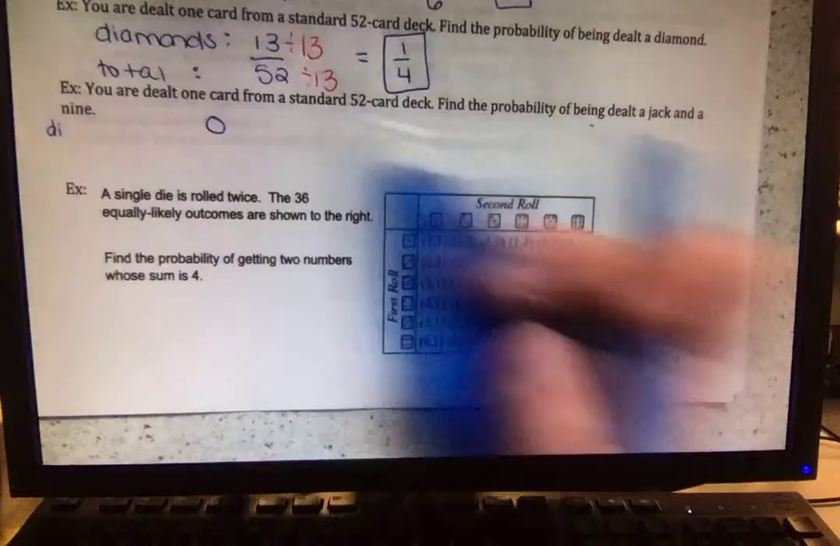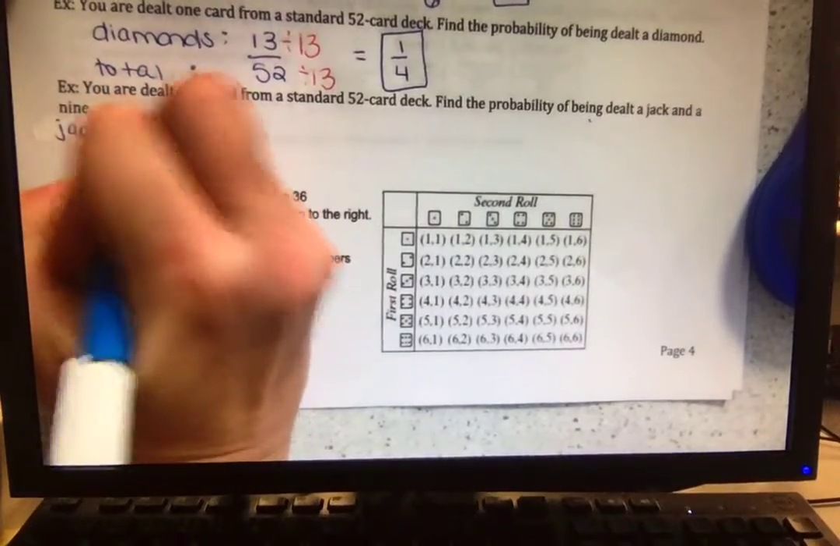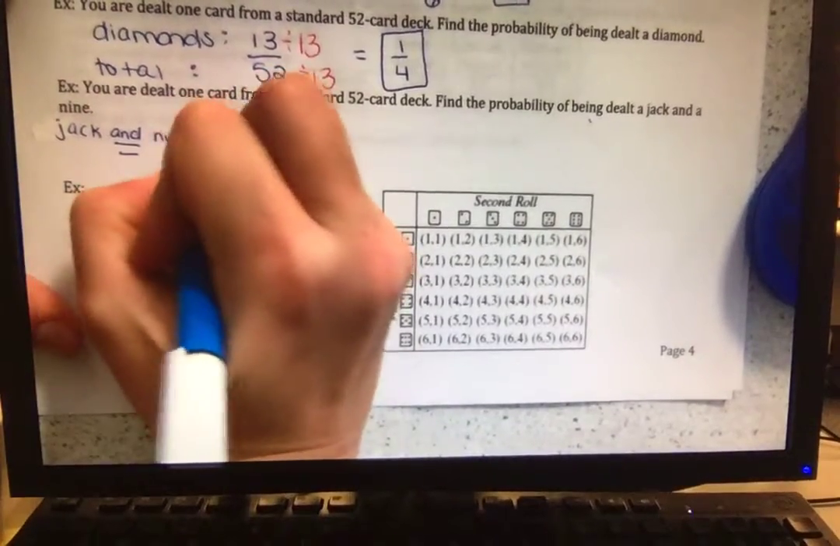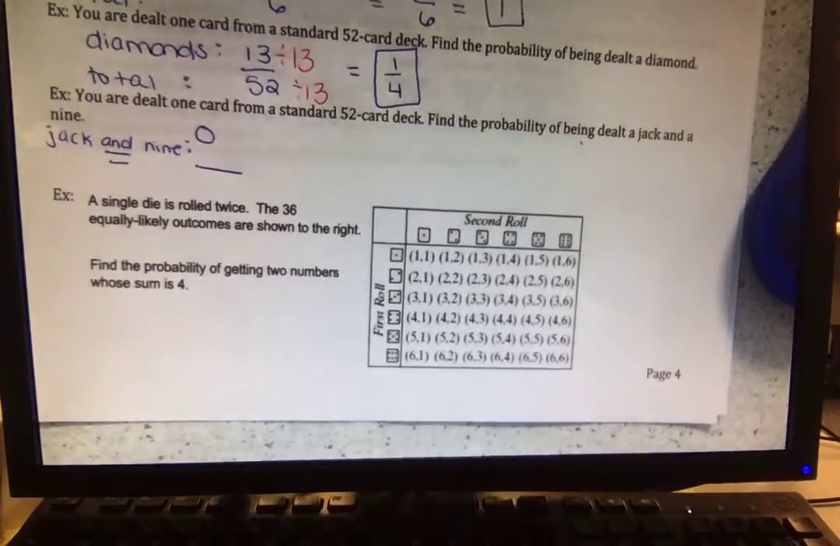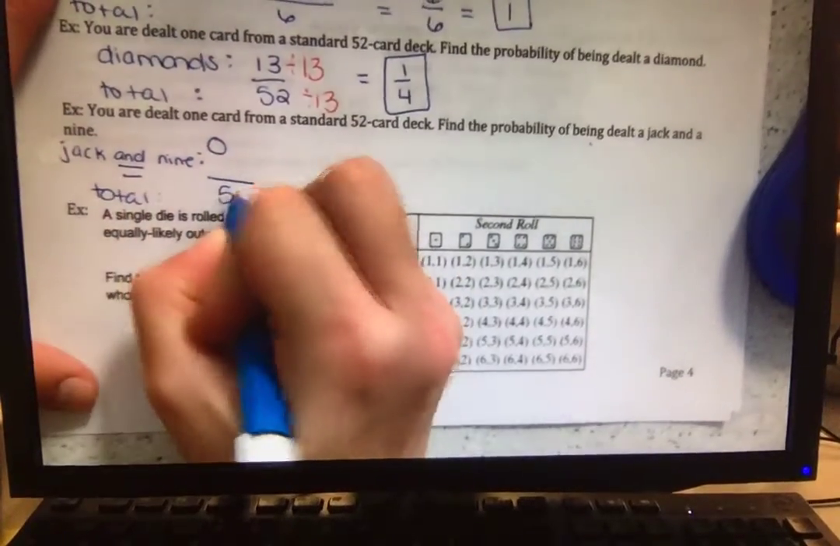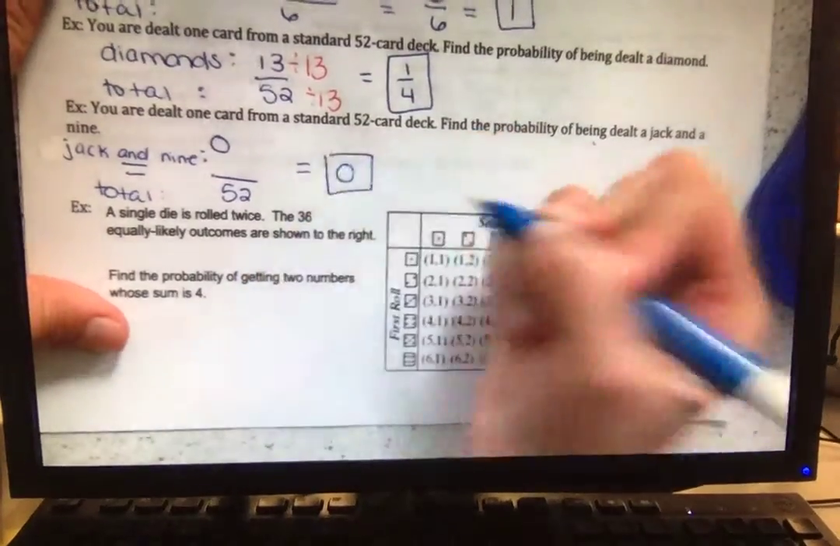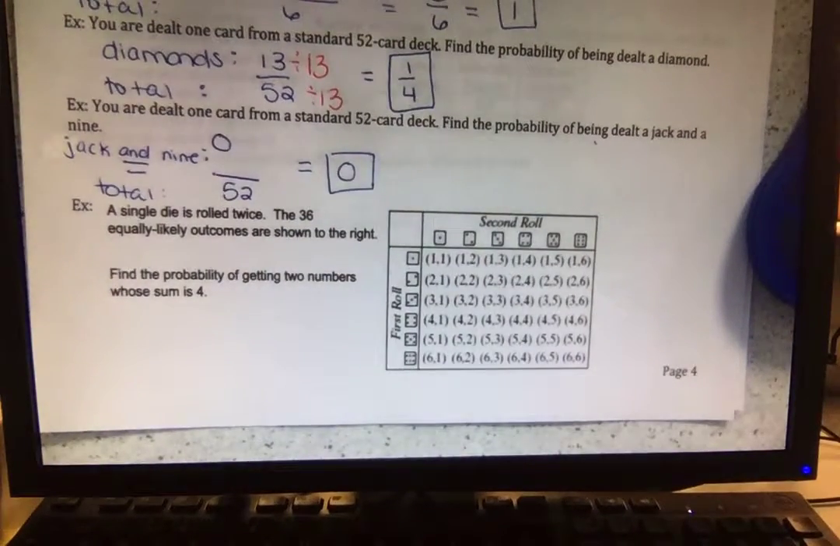Jack and a 9. The key word is and. So get both of them. 0 cards are both a jack and a 9. Or if it said how many are 2 and 3. There's no card with 2 numbers with 2 separate names on it. So 0 cards out of how many cards total? 52. 0 divided by 52, 0. There is no chance, that's impossible. Kind of weird, that's why I put it on here.